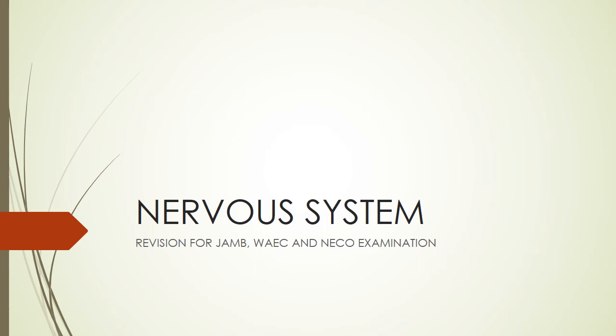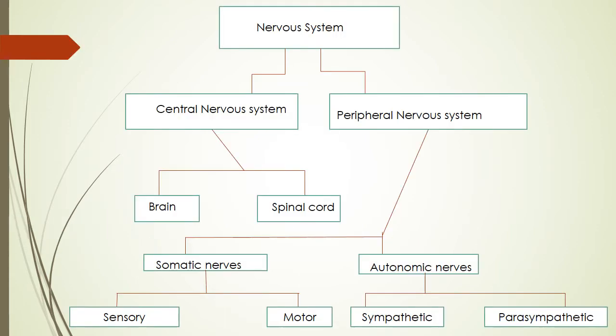Hello everybody, today we'll be talking about the nervous system, and this topic will be important in our upcoming JAMB, WAEC and NECO examinations. So the nervous system consists of the central nervous system and the peripheral nervous system. Don't forget, the nervous system consists of the central nervous system and the peripheral nervous system.